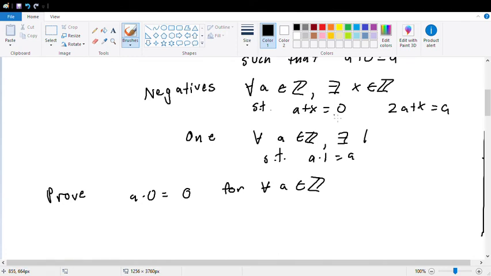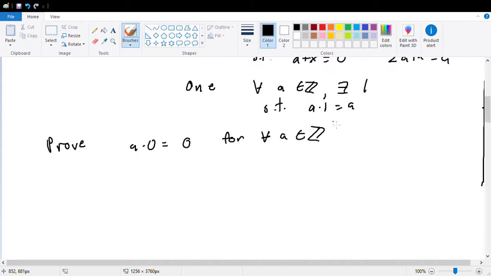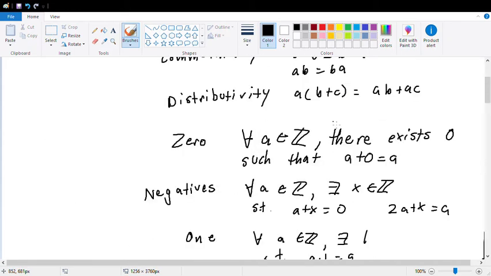Well, how do we know what a plus a is? We don't. That's the point. You know what 0 plus a is by the 0 property, but how do you know what a plus a is? Can we definitely say it's 2a? I mean, yeah.